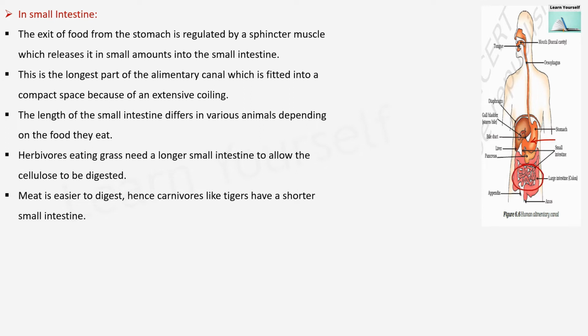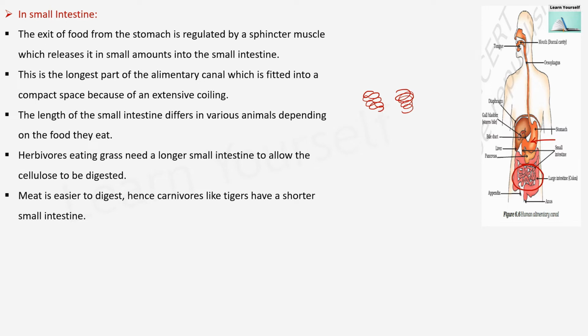The small intestine is a very long organ. It is fitted into a very small space because of its extensive coiling. Now what is the meaning of extensive coiling? This is a coiling, or this is also a coiling. So because of its coiling, the long organ has been fitted into a small space.